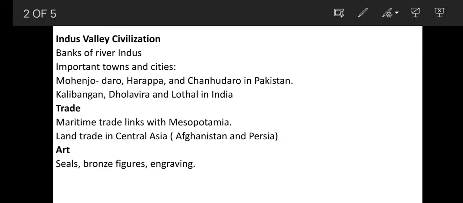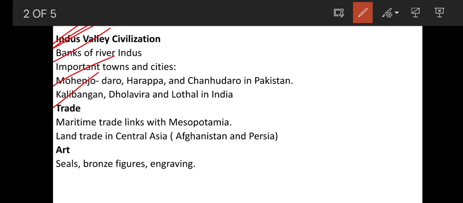In this class, we have discussed the Indus Valley Civilization, which is the oldest civilization of our country, India, with the first town planning. It was situated on the banks of the river Indus. That is the reason it is known as Indus Valley Civilization. There were many important towns and cities. Some of them were Mohenjo-daro, Harappa and Chanhu-daro. Now they are in Pakistan. And Kalibangan, Dholavira and Lothal are in India.